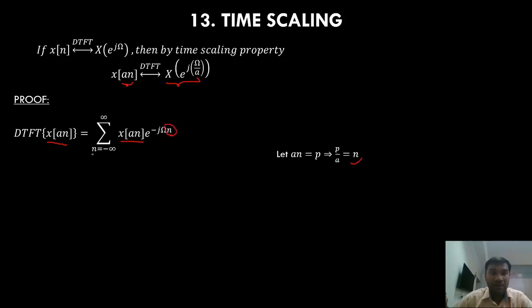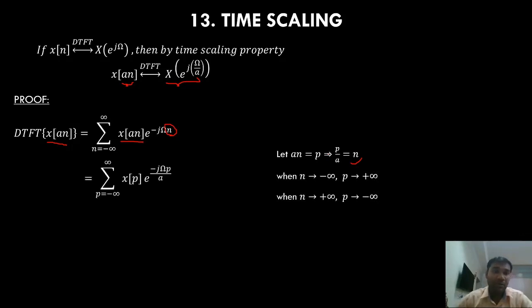And then I will check my limits of n. When n is equal to minus infinity, what happens to p? P is also minus infinity. When n equals infinity, p is also infinity. So there is no change in my upper and lower limits. So that is equal to the summation p equals minus infinity to plus infinity of x of p and e power minus j omega n, where n equals p by a.